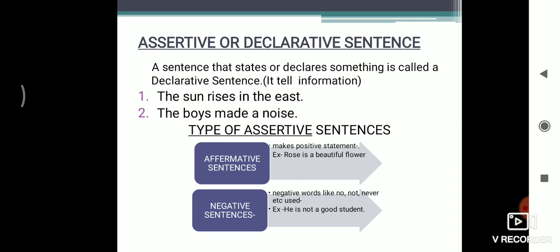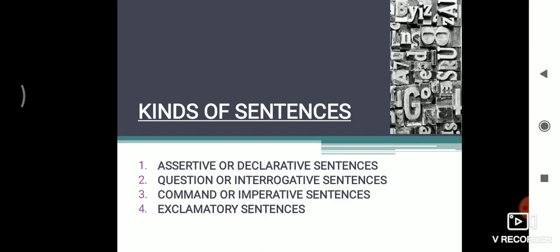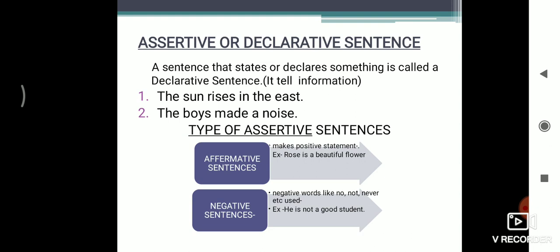Now here are two types of assertive sentences or declarative sentences. The first one is affirmative sentences. Affirmative sentences make positive statements. For example, rose is a beautiful flower. So the sentences which give us a positive statement are the affirmative sentences.